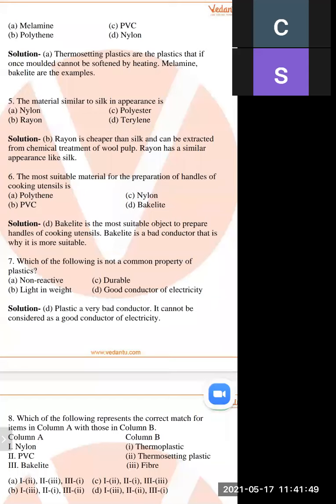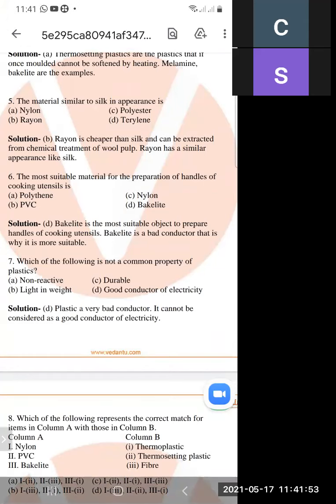So bakelite is the right answer. It is used for the preparation of handles of cooking utensils because it is a bad conductor of heat. Because bakelite is a bad conductor of heat, so it is used for preparation of handles of cooking utensils.